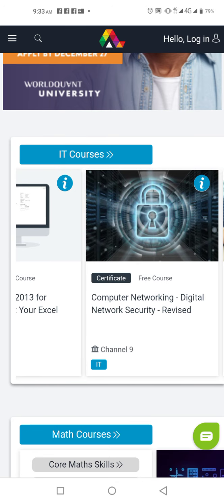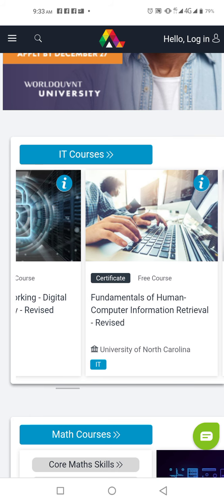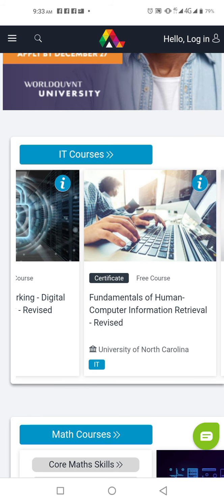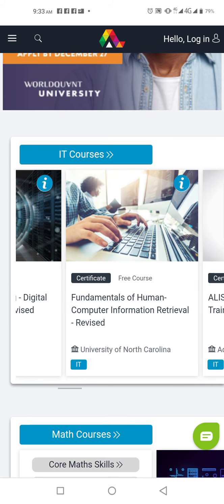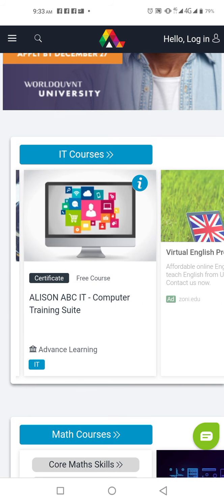And this one is computing, networking, digital networking, security. Okay, protecting a website or whatever it is. Fundamental of human computer information retriever. This is Alison ABC IT computer training suits.